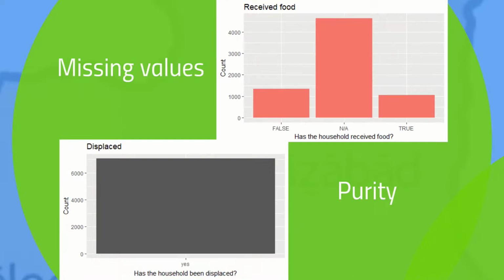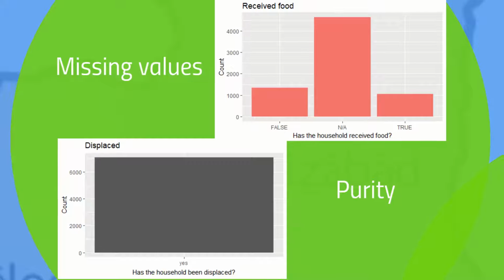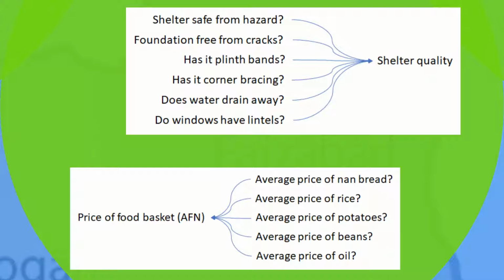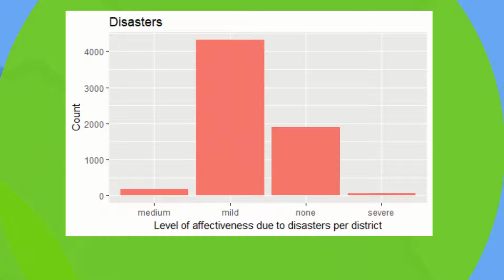For example, lots of variables had too many missing values, making their predictive power low, just as the variables which only had one value. These got deleted from the dataset. Here you see some examples of variables that got combined to one variable in order to reduce the number of features in the total dataset. In addition, some variables got added to the dataset related to conflict and disasters.